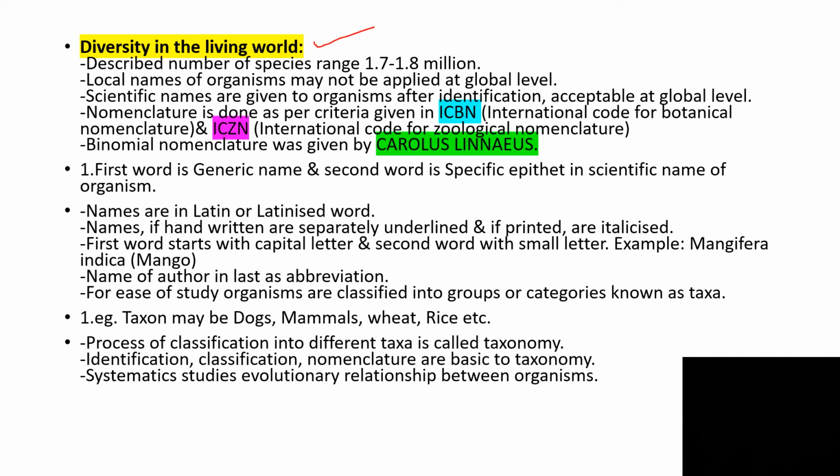And diversity in the living world, we have already learned that number of species across the world ranges between 1.7 to 1.8 million. And also we have learned the binomial nomenclature. It was introduced by Carolus Linnaeus, and important terms we have learned, ICBN as well as ICZN. And the general rules for the nomenclature, we have come across with examples.